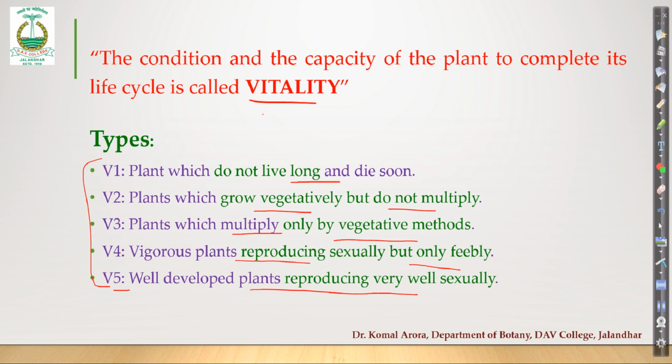V1 is the plant which doesn't live long and dies soon. Those plants which complete their life cycle in a span of a few days or a few weeks, what we generally call ephemerals, come under this category. So depending upon how the plants complete their life cycle, whether it is via seed production or via vegetative propagation, or they take years to complete their life cycle, or just within a few days it is completed, on that criteria, we have these 5 classes of vitality.